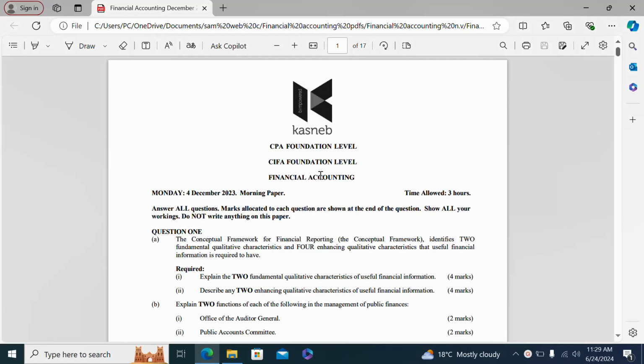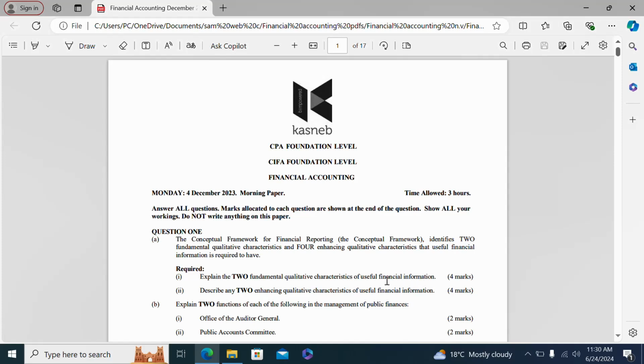This is the financial accounting paper which was tested by KASNEB on 4th December 2023 for those who are doing CPA foundational level and CFA foundational level. So, question 1, the conceptual framework for financial reporting. The conceptual framework identifies two fundamental qualitative characteristics and four enhancing qualitative characteristics that useful financial information is required to have. Required, explain the two fundamental qualitative characteristics of useful financial information.